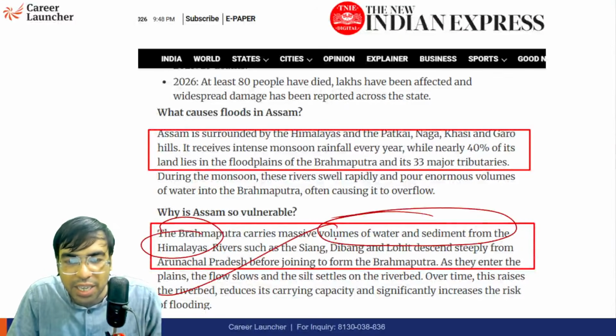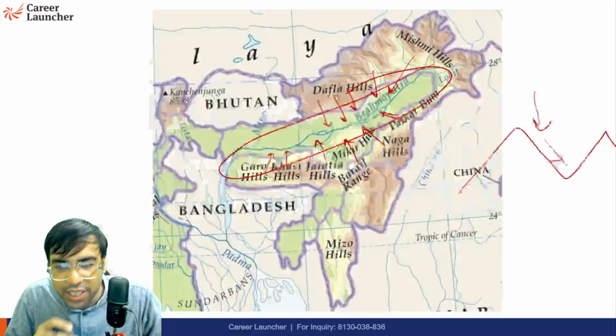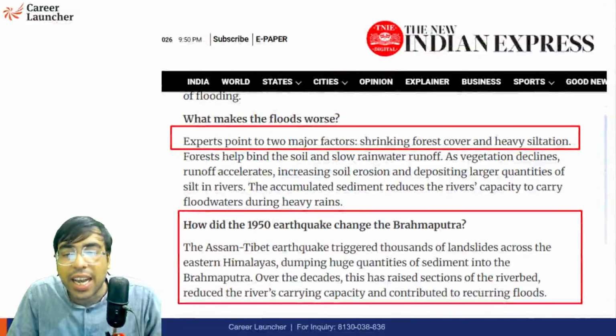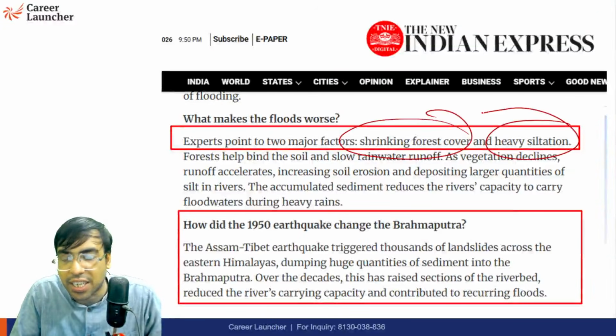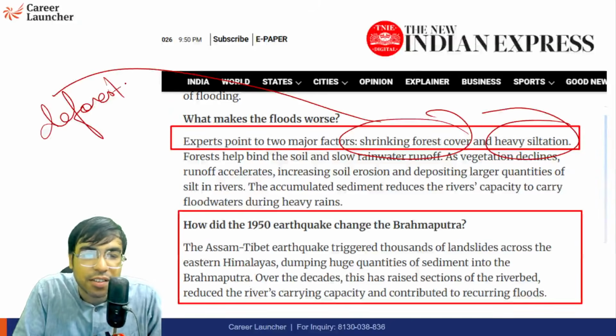So of course it is coming. It is not a rain-fed river. It is actually based on glaciers also. So these are the things. And another prominent reason is shrinking forest cover and heavy siltation. Means deforestation, which is actually done by man-made activities.